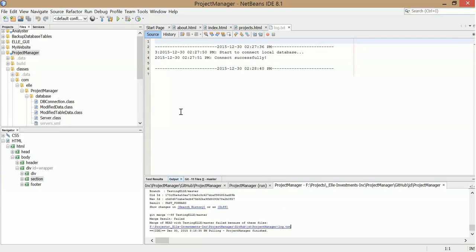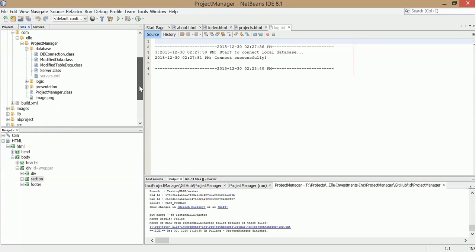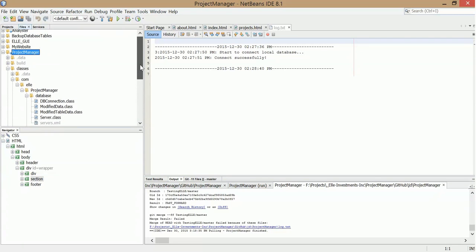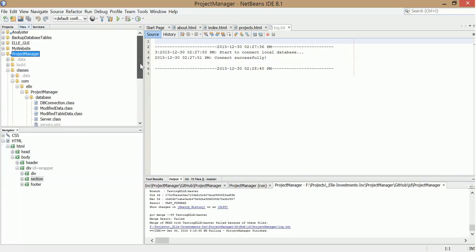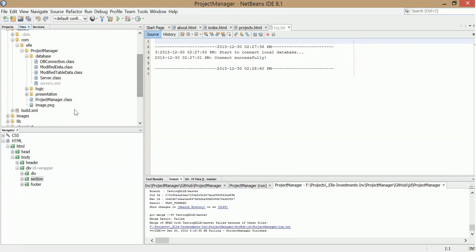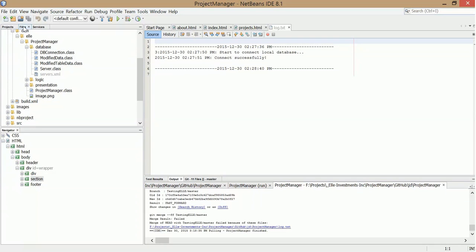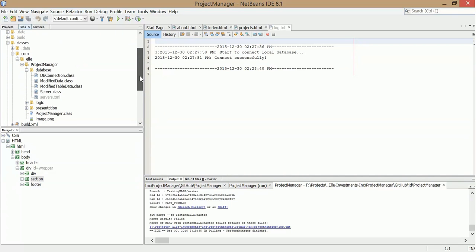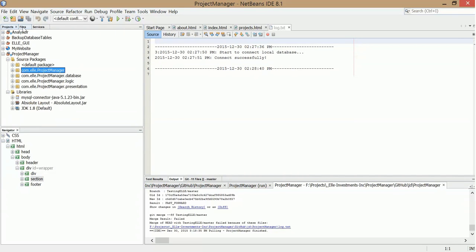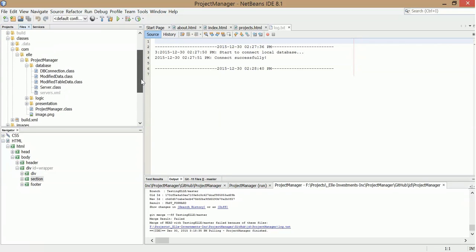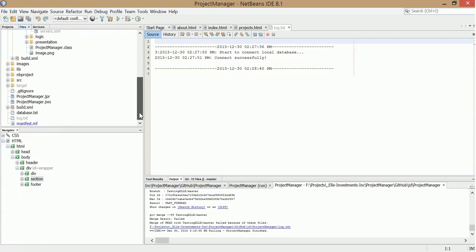Which makes no sense, because I'm not even tracking the log text, so there should be no log text here to conflict with. Go to files. Okay, here we go.